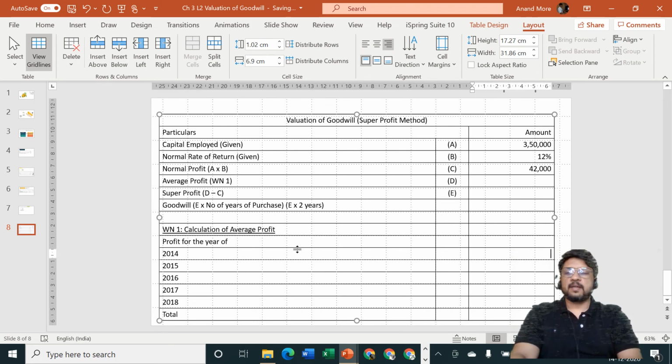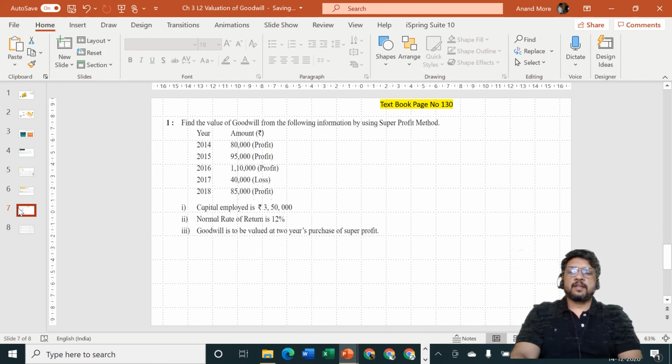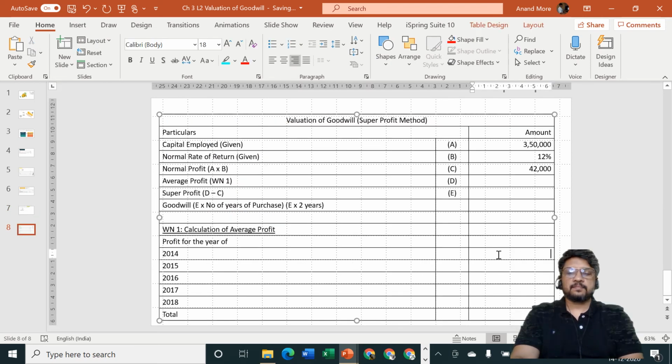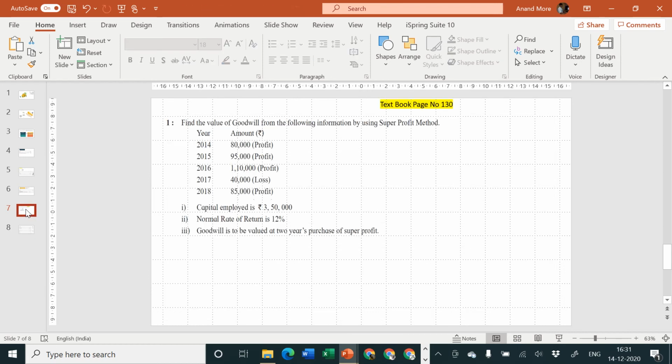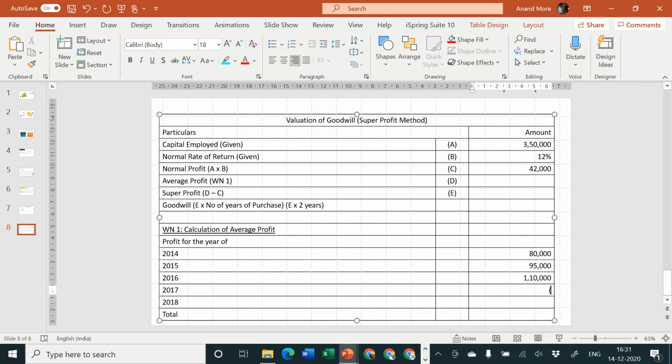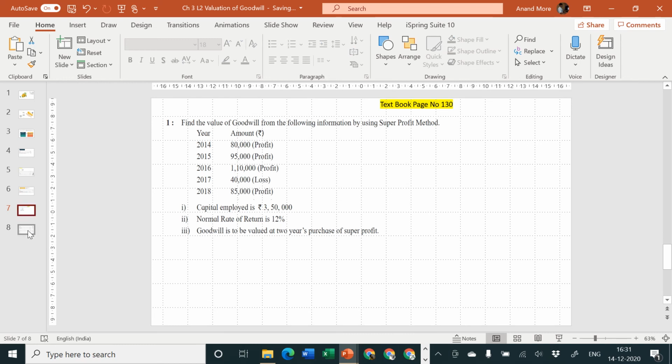For 2014, is there a profit or a loss? Have a look. 2014 there is a profit of 80,000, 2015 95,000, then 1,10,000. So I'll write here 80,000, 95,000, 1,10,000. Let me disappear from the screen so you can see it properly. 80, 95 and 1,10,000. Then a loss of 40,000, so I am putting it in brackets, and a profit of 85,000.